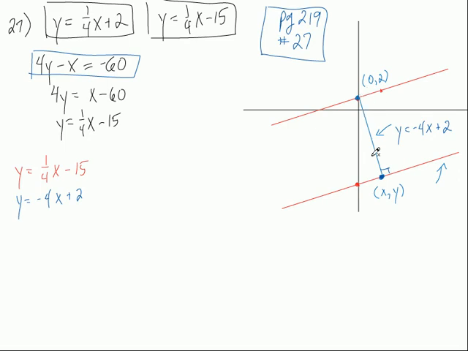And then I had to find, and we just finished doing this, the equation of this little blue line, this distance line. So I found the y-intercept first, and you just look at it. The y-intercept is positive 2. Then we found the slope. The slope of this line right here was positive 1/4. So the slope of a line that's perpendicular to it is going to be the negative reciprocal, which is negative 4. Does that make sense? Alright, so y = -4x + 2 is the equation of this line. So here are my two equations.